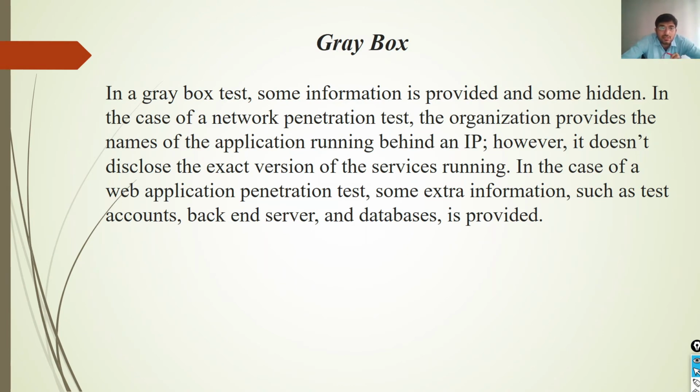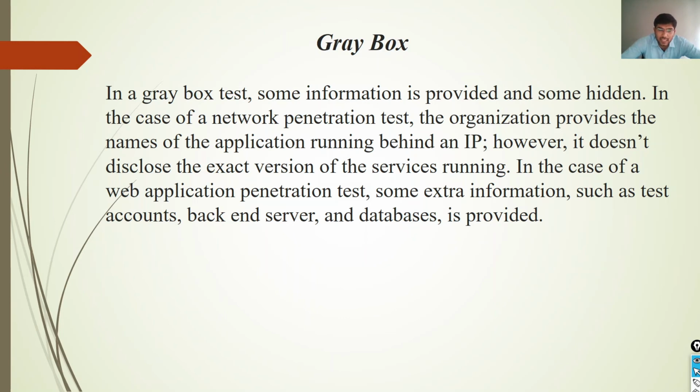In gray box testing, some information is provided and some is hidden. In the case of a network penetration test, the organization provides the names of the applications running behind an IP. Gray box is a mix of white box and black box penetration testing. In black box, we do not provide any information about the target, but in white box, we provide almost all the information about the target. So in gray box, some information is hidden and some is provided.